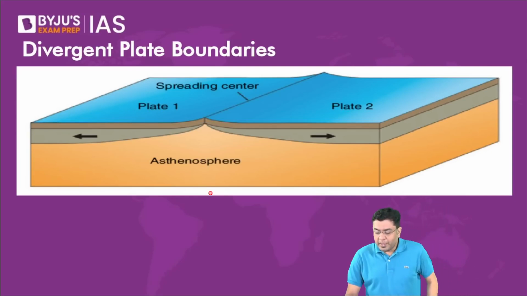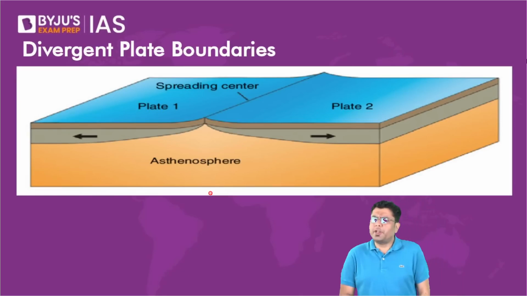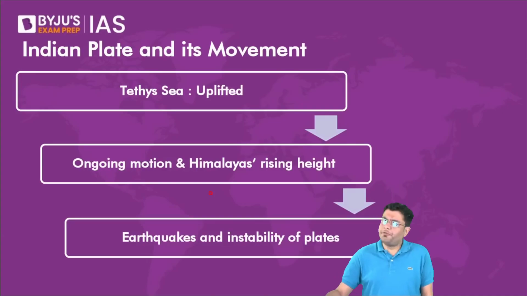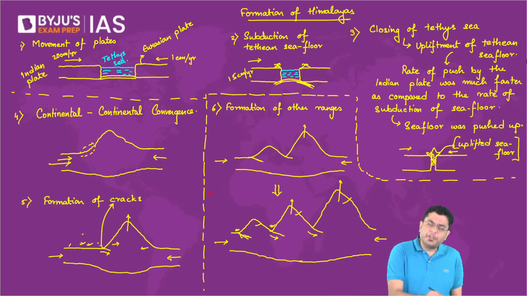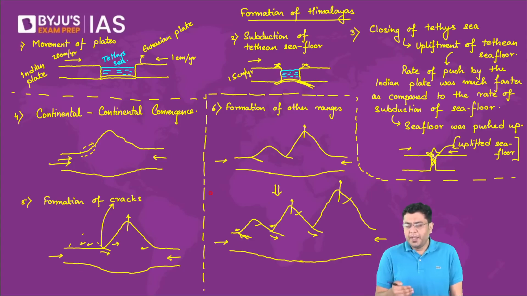Now we come to the portion of the divergent plate boundaries. By the way, what is the time period when this happened? So the creation of the first one, the creation of this first fold, is supposed to have happened close to around 60 to 55 million years back. The second fold was initiated close to around 40 million years back.